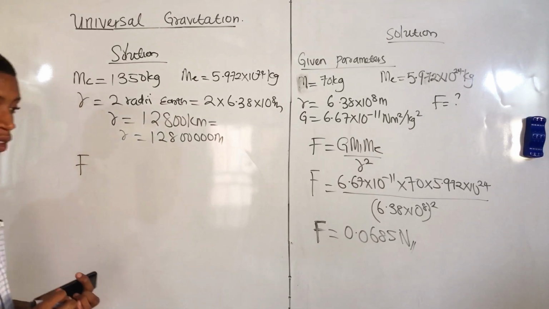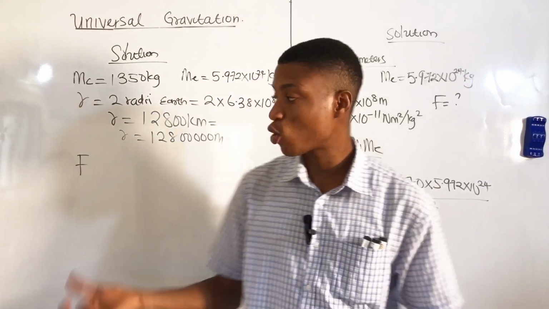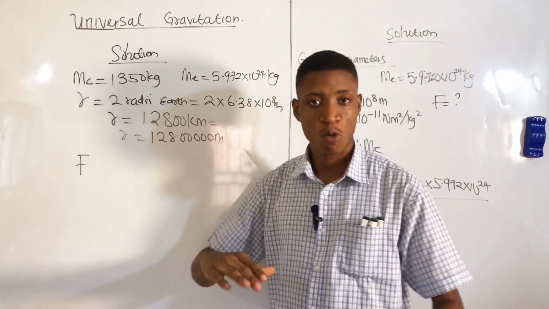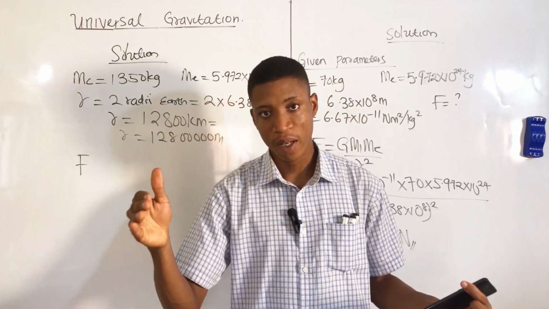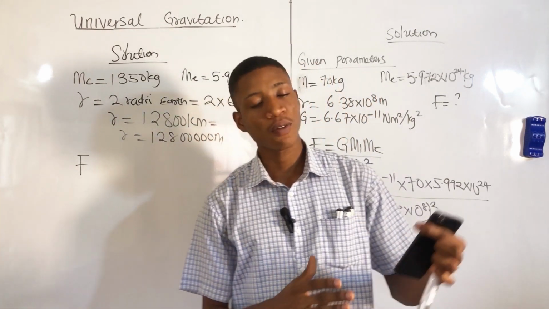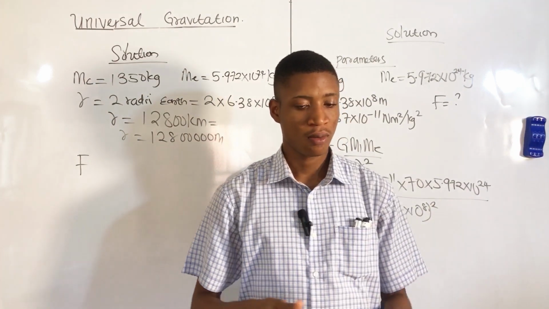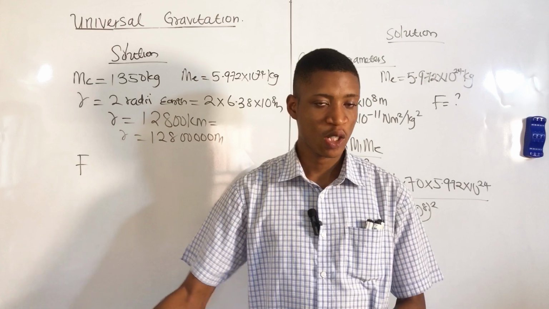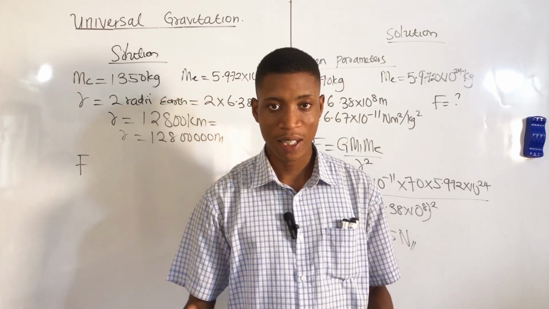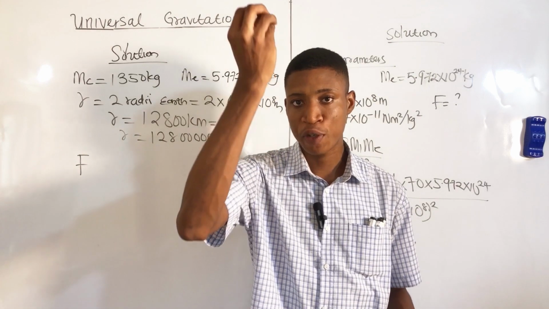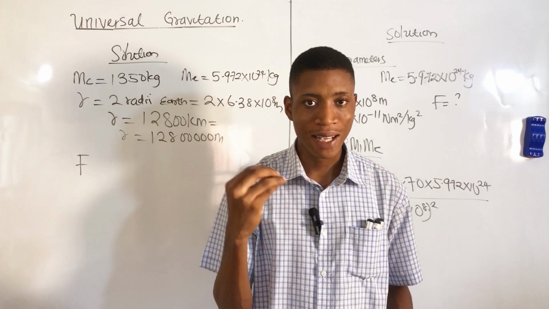Of course, the question is a very tricky question from this concept. But if you understand this, you're good to go. Let me explain further about this question. It is the force of attraction between the spacecraft and the mass of the Earth. Of course, I told you earlier that gravity is a force that tends to pull an object down towards the surface of the Earth.